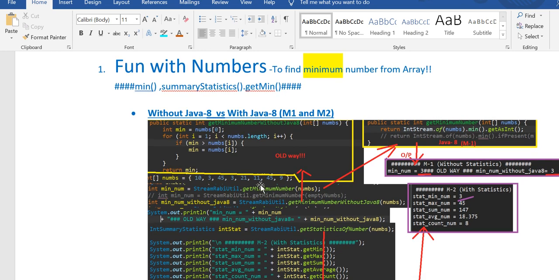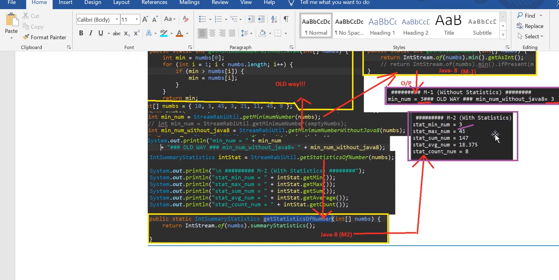But using the Java Stream API, what you have to do is Stream.of and pass the numbers, and then min and getAsInt. This is just a one line program, right? It will reduce the effort, and it's a more elegant way to do it.